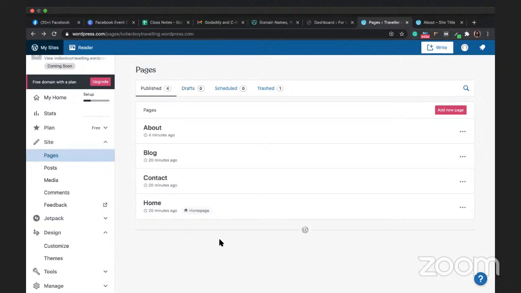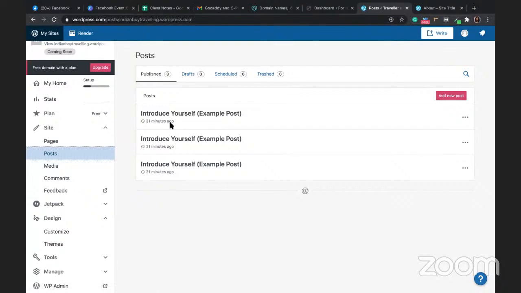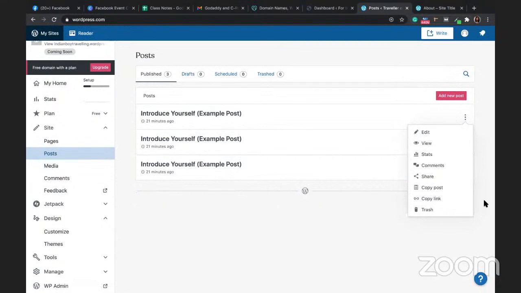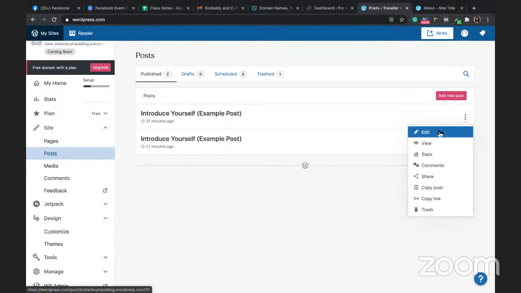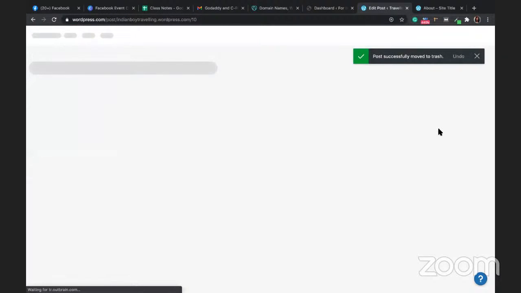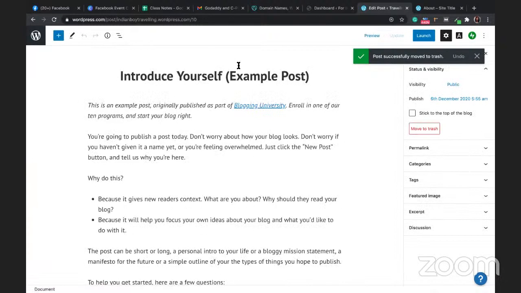Then comes posts. Okay, so in the post, now this is all sample posts. So I don't want these posts. I'm going to trash them all like this. If you don't want to trash them, you can also edit them. So that is also one more option you have. Okay, so there's some kind of text already available. Now I have not written any post for Ladakh trip and everything.